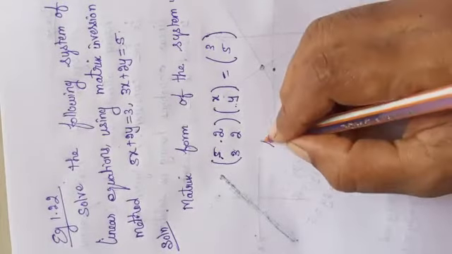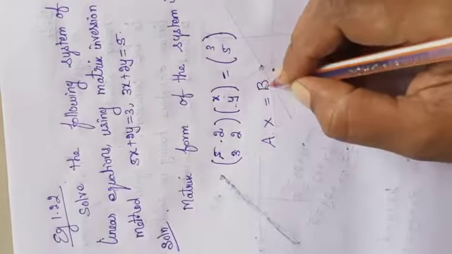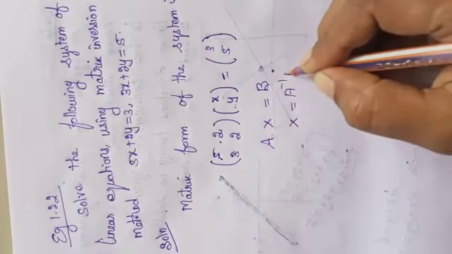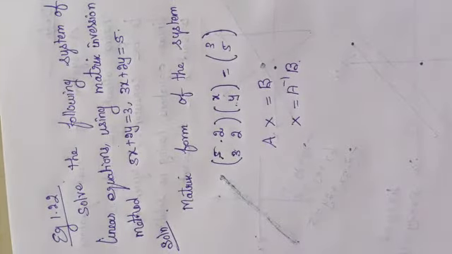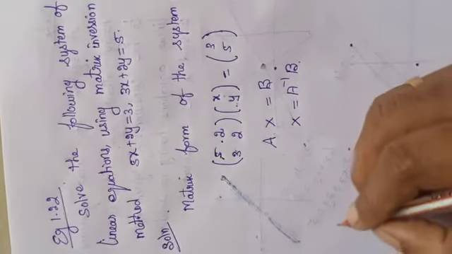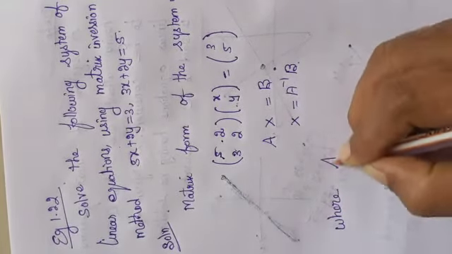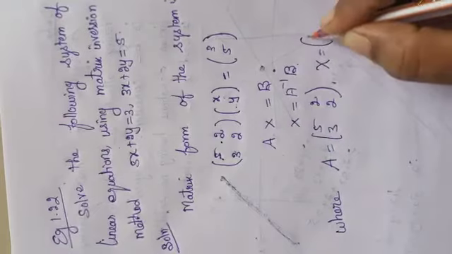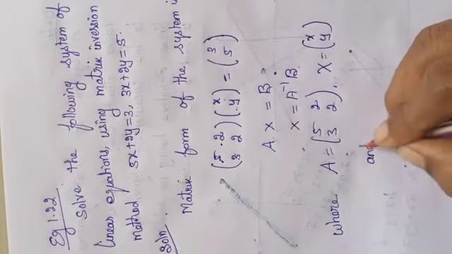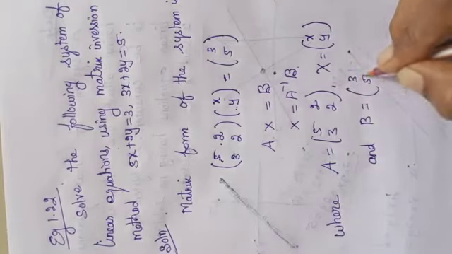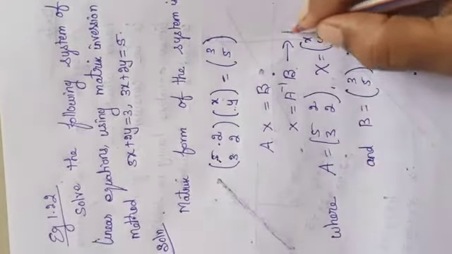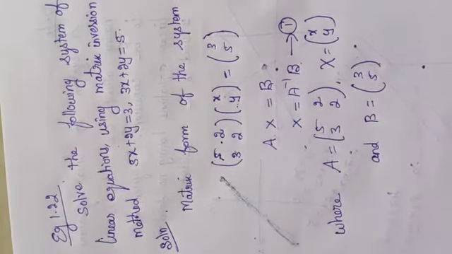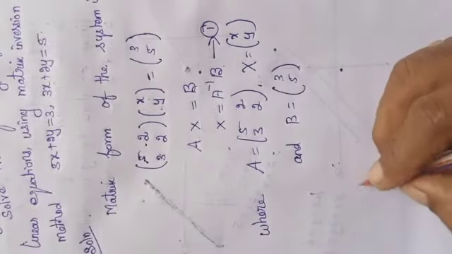Now, this is of the form AX is equal to B. So, from this what may we get? X is equal to A inverse into B, isn't it? No need to do all the steps, directly you can write X is equal to A inverse B. So, matrix A is equal to 5, 2, 3, 2, X is equal to matrix x, y, and B is equal to matrix 3, 5. Okay, we can keep it as equation number 1. So, for this, B is there, X is there, A is there, but A inverse is not there. So, we are supposed to find out what is A inverse.